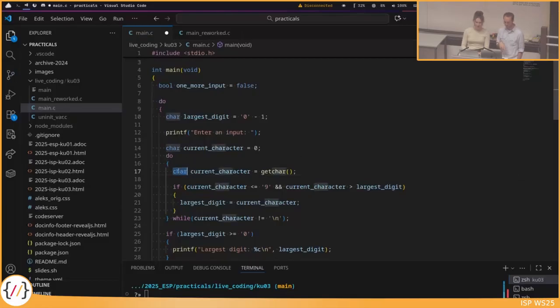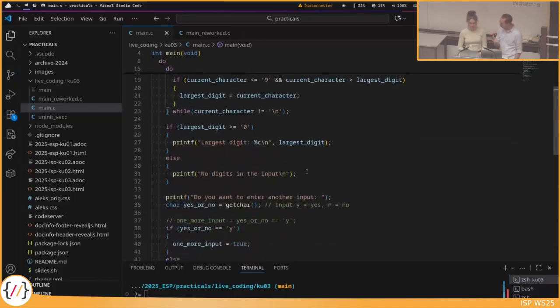If we write char here, we create a new variable with the same name, which shadows the old one. So this is a new variable with the same name, and in here we now can't access the old one. We only ever change this one, but in the while condition we cannot access this one, therefore we check the other one, and therefore the while loop never stops. So we need to do something like this. To sum this up, only use variable names once in the function and not multiple times.